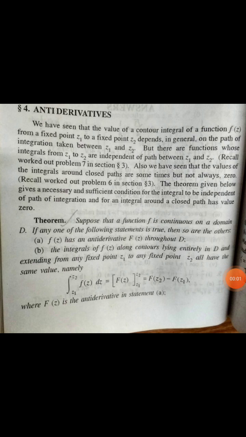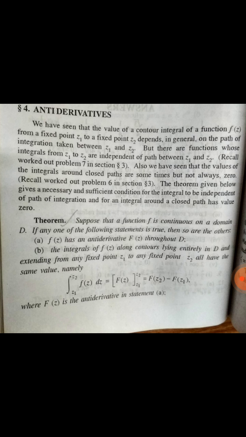Hello all. So in today's class, we are going to discuss antiderivatives and the equivalence theorem regarding that. So antiderivative, you know what a derivative is, right? If the limit as delta z tends to 0 of f of z plus delta z minus f of z, divided by delta z, exists, then we say the derivative of a function exists.